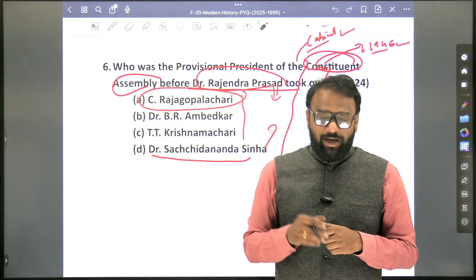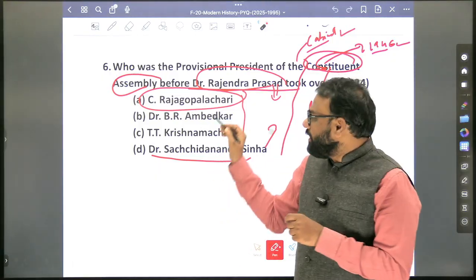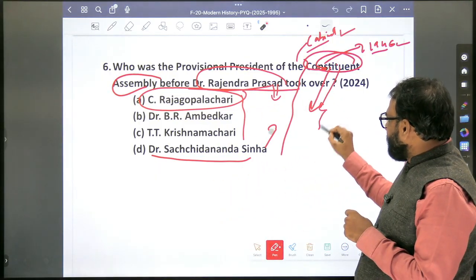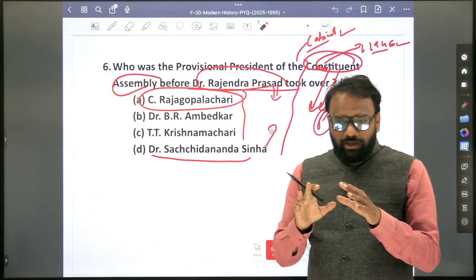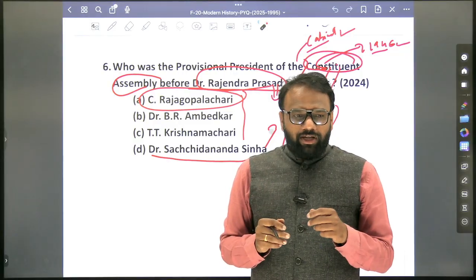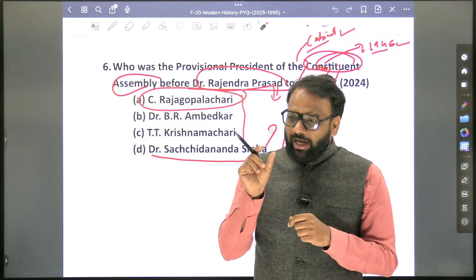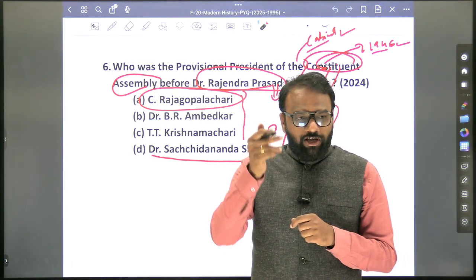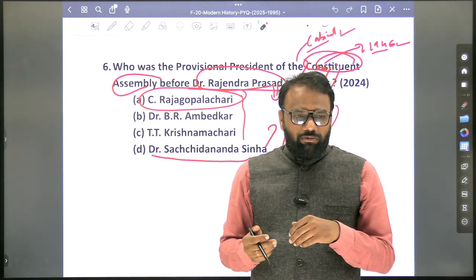Yes, see, I am able to recall, so you should be able to recall in a much more confident way. So, Constituent Assembly, when it met as a parliament, who was the president? Now, see, in the book there are so many committees. We cannot go through each and every committee, but the important committees, one is the drafting committee. In the drafting committee, apart from the chairman, we need to know about all the members as well. Who are the members of the drafting committee? You should be able to recall.